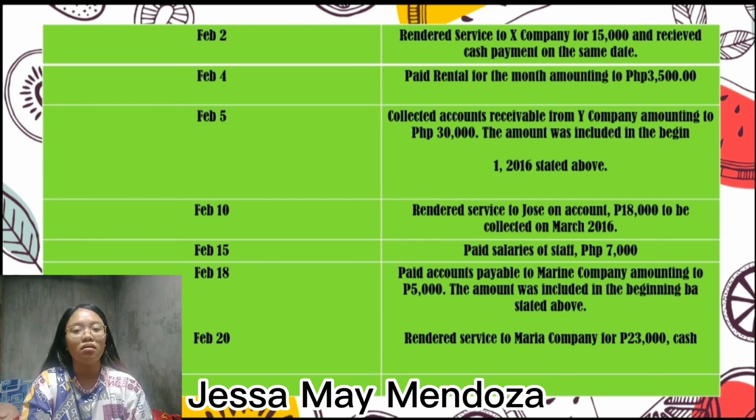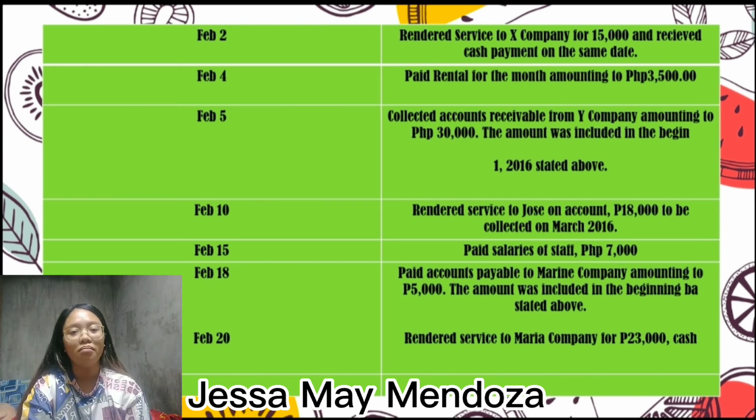February 15, paid salaries of staff 7,000. Accounts affected are salaries expenses and cash. Magde-decrease ang cash dahil naglabas siya ng cash para magbayad ng salary ng kanyang mga staffs.